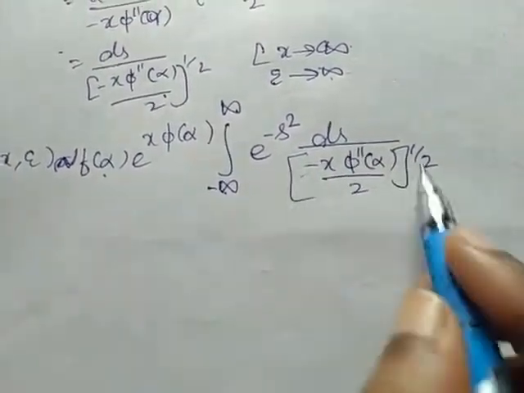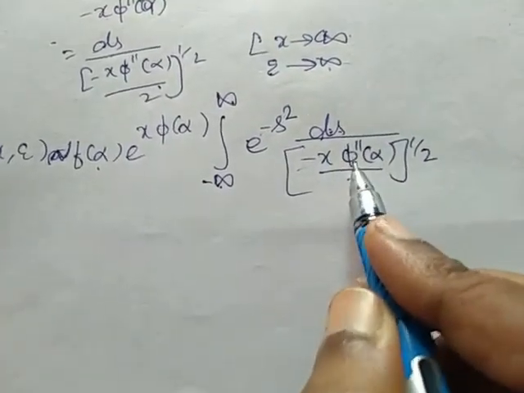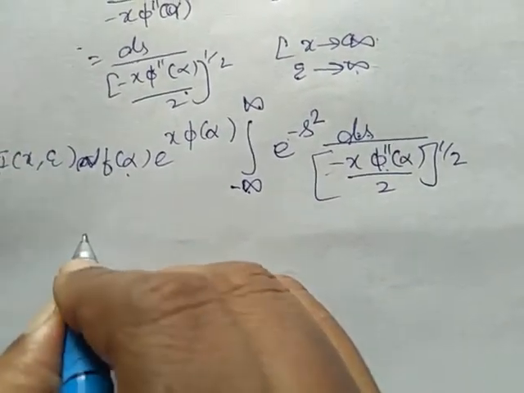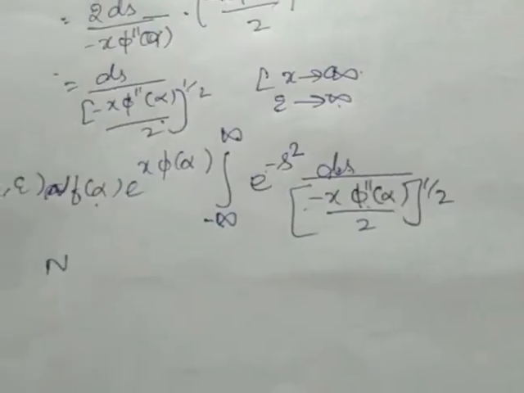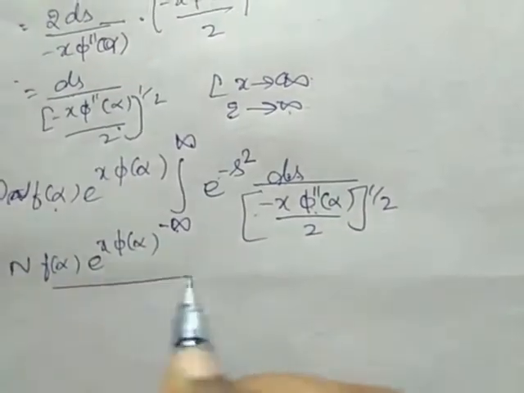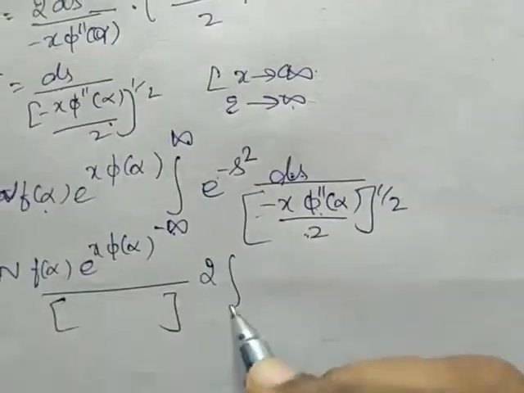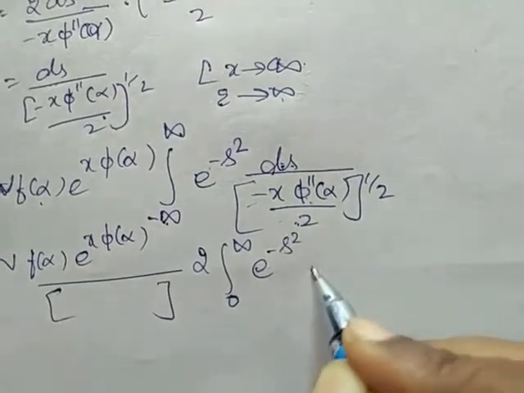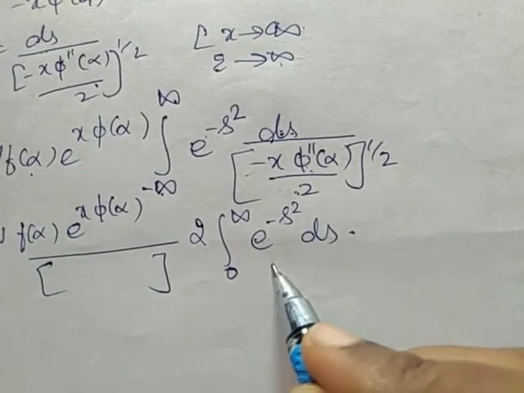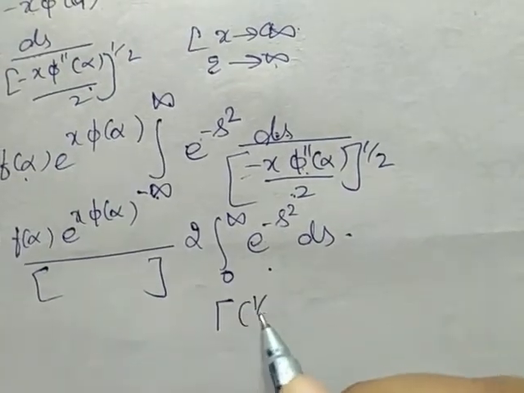So this is again constant. Here integration is with respect to s only. Here we did not have any s term. So this will reduce to f of alpha e power x phi of alpha whole divided by this term, and this integration we can write as 2 into 0 to infinity e power minus s square ds. So this is our gamma function. We can write this as gamma of 1 by 2.